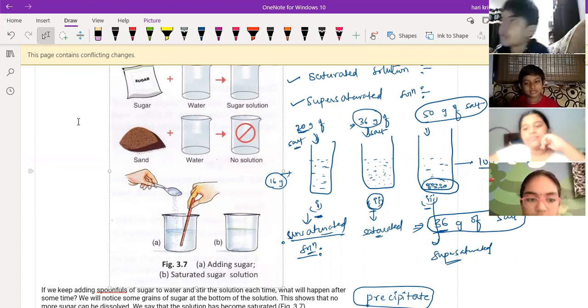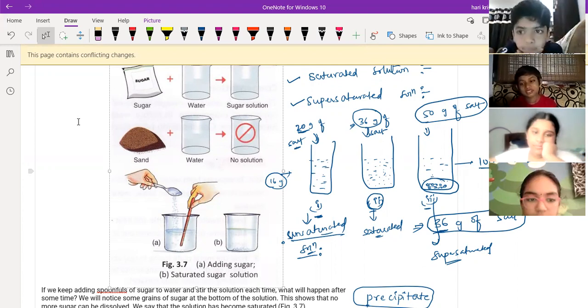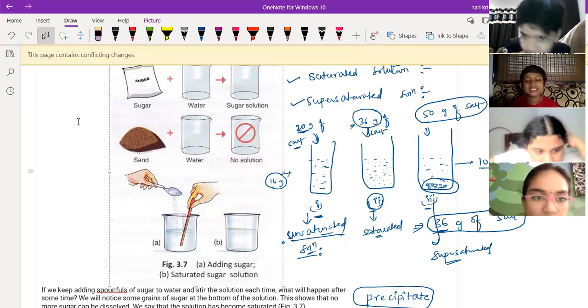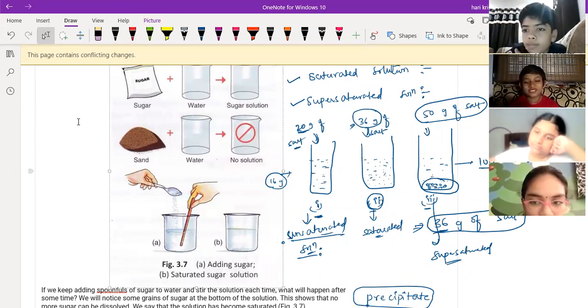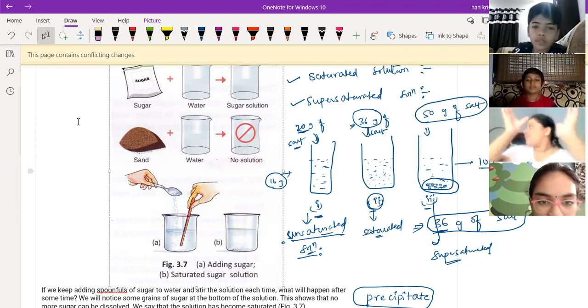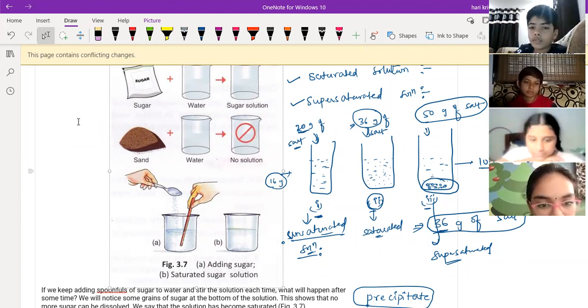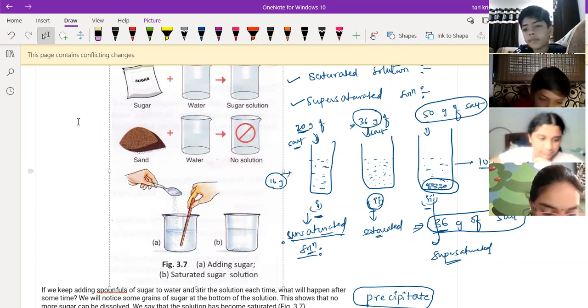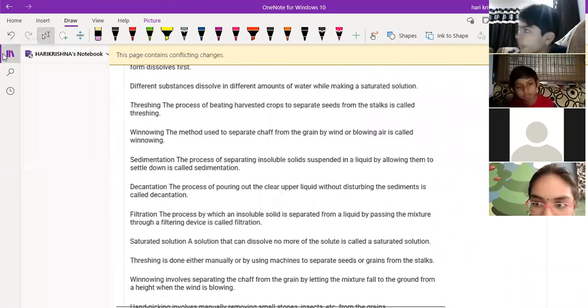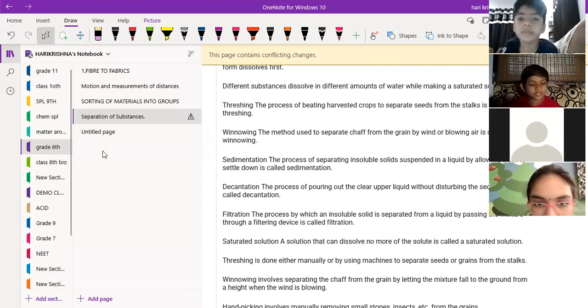Separation methods. Okay. Sudisha, any doubts in this supersaturated solution? No, sir. I think she was telling the last lesson we learned. In the last, we studied the types of solution: unsaturated, saturated, and supersaturated. Okay, sir. So with this, we finish this chapter. Next, we'll go for the other chapter.